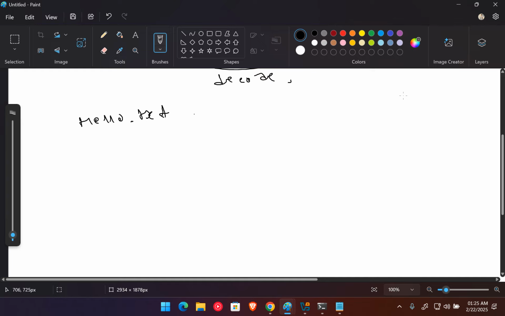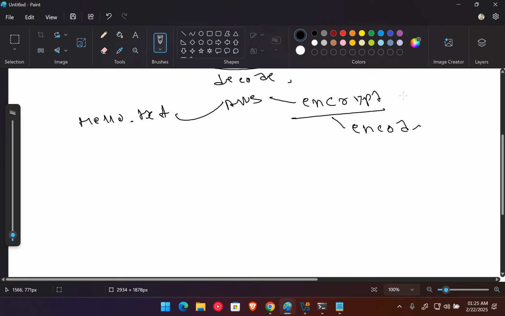Behind the scenes, they first upload my hello.txt file to the AWS cloud, then they encrypt that file, and whatever ciphertext they get, they encode it, and after that they give me the output.